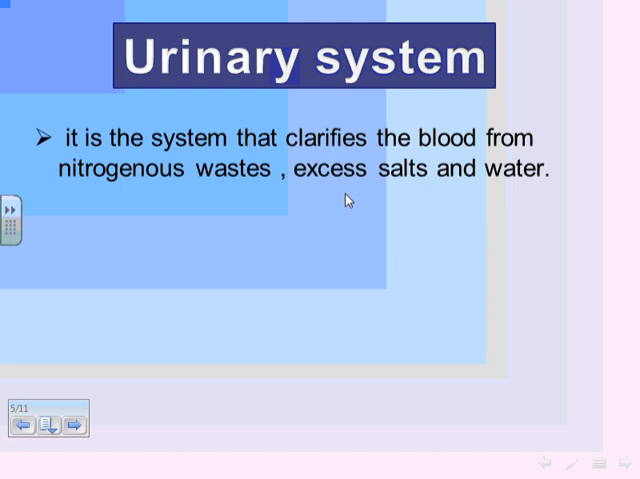Urinary system. What is the urinary system? It's the system that clarifies, which means purifies, the blood from nitrogenous wastes and excess salts and water. Okay?